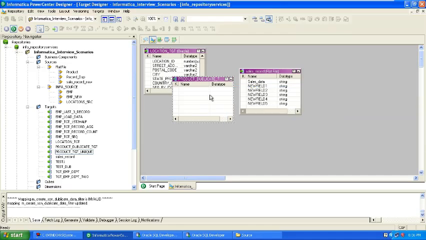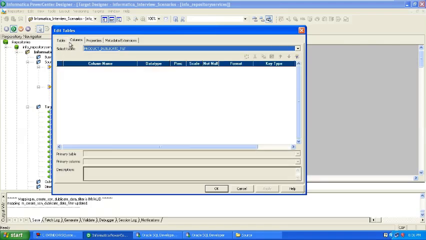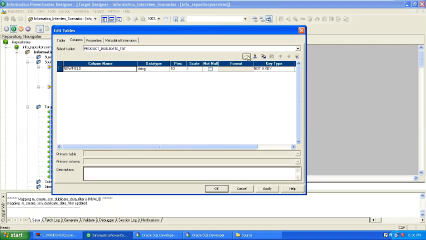Okay, done. Double click; here is the column option. Click on one: product id, just type a string. After that I created another one, product name. Product name also I give the size like 20.